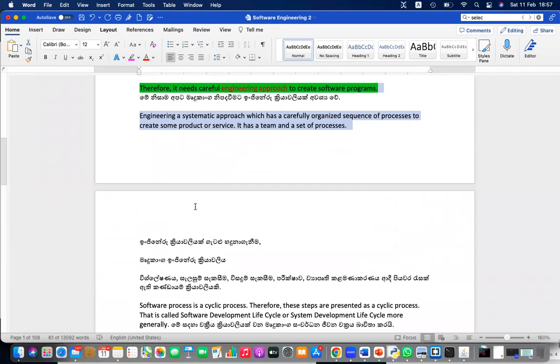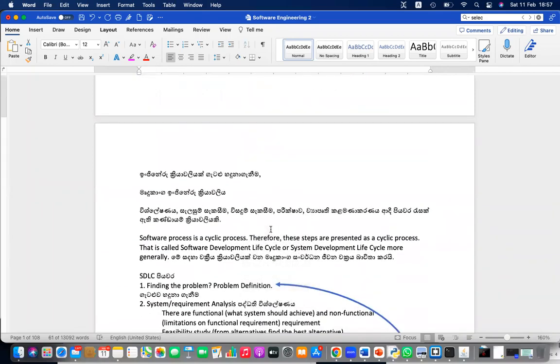Okay, so what are the activities in software engineering process? This is a cyclic process. So many things in this world are going through cycles, even the world itself, right? We have a 24-hour cycle of a day. And we are actually revolving in a cycle, 365 days around the sun.